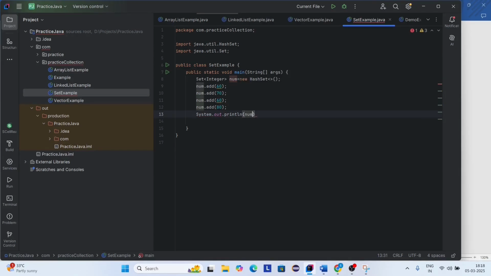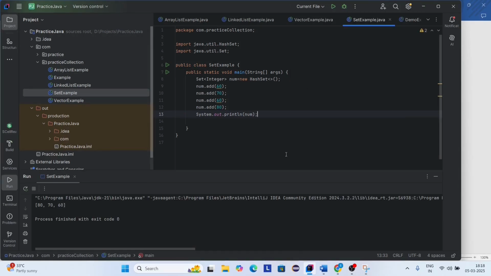So here I'm printing the set. Now let's run this code. Here you can see 80, 70, 60. Here I am giving the 60 value 2 times, but it displays only 1 time because set will not allow duplicate values. So set ignores the duplicate values. Here you can see I am giving an order 60, 70, 60, 80, but the order displayed is 80, 70 and 60. So in set, elements are not stored in order. And you can see it ignores the duplicate values. It will give the unique values to the output.